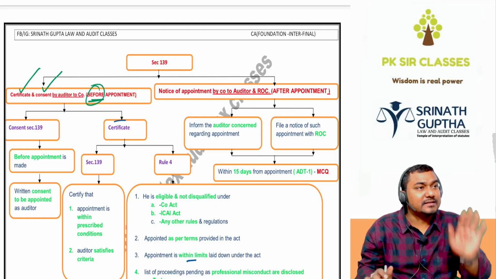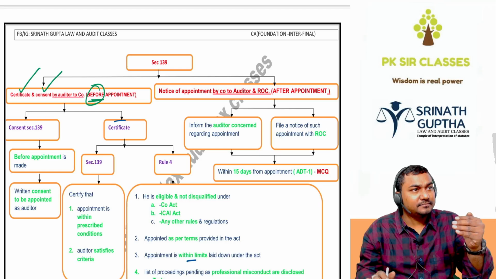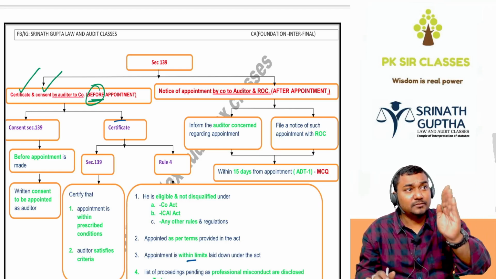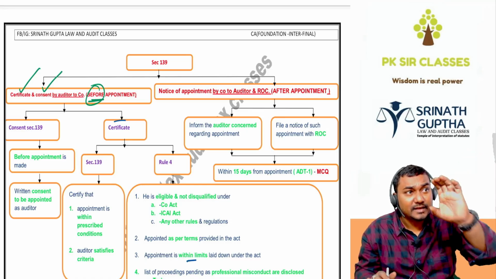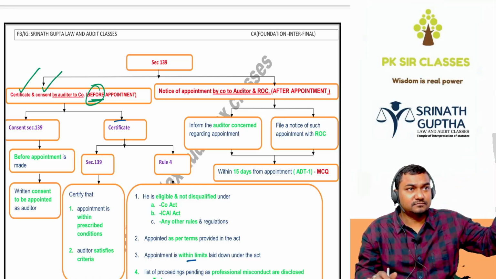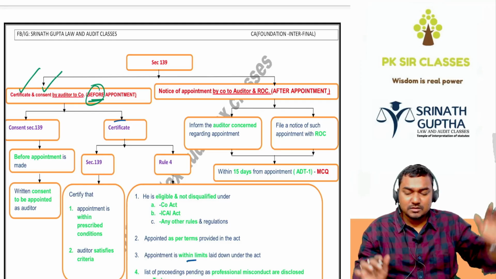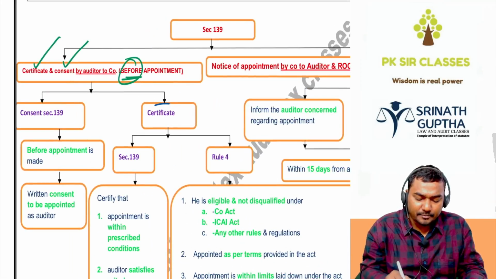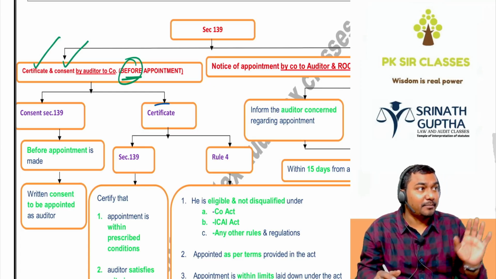If the auditor is giving a certificate that he is not disqualified under the Companies Act within the limits prescribed under the Companies Act, and if he is willing to become the auditor if he is appointed, then we will recommend his name to shareholders. So before appointment, consent. Before the appointment is made, written consent to be appointed. I am willing to be appointed.